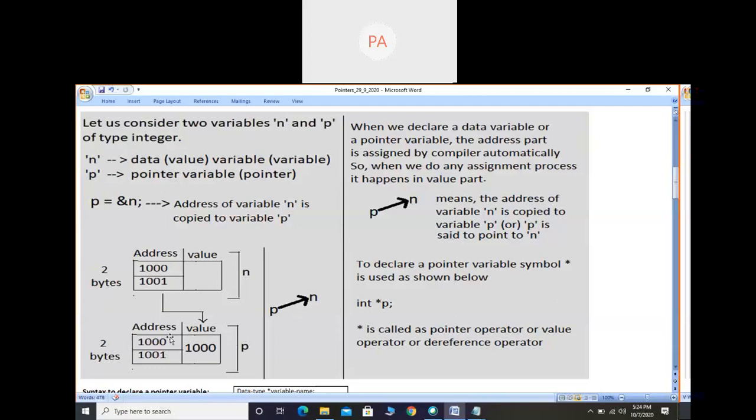For n, address part and value part is there. For p, address part and value part is there. Next step we will move. The next step is you consider the statement p = &n.